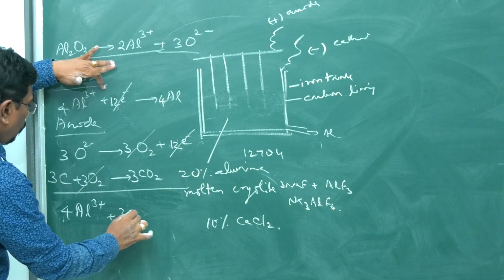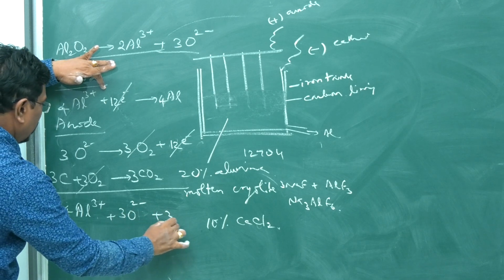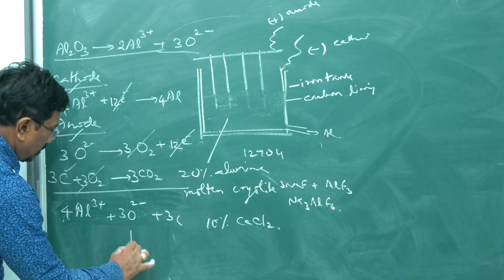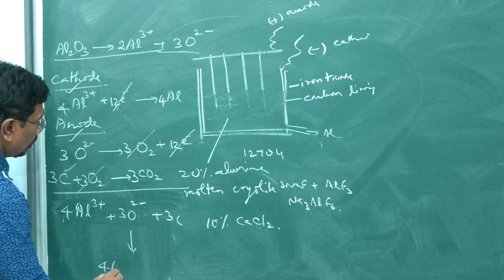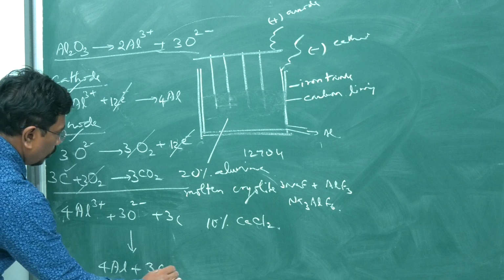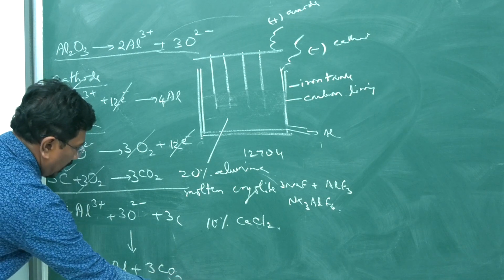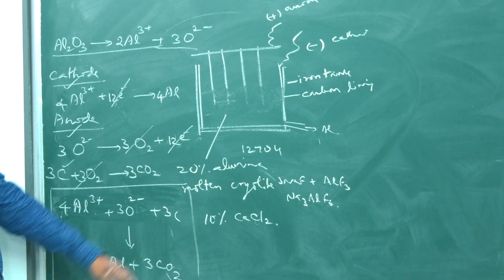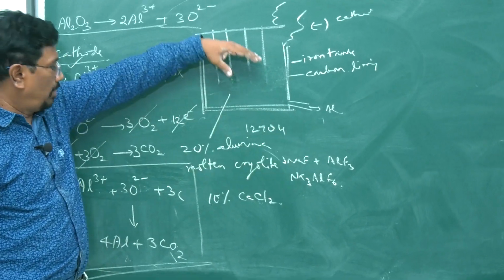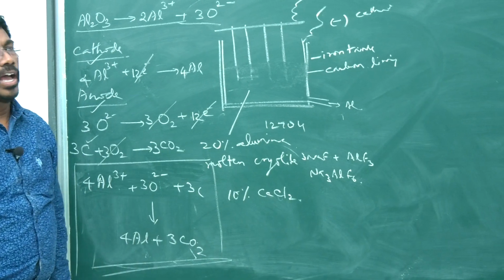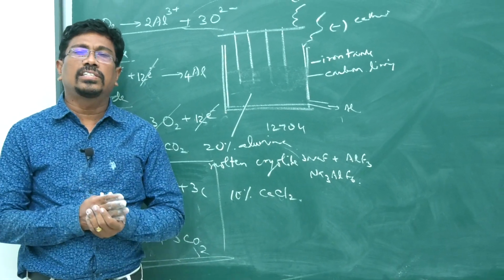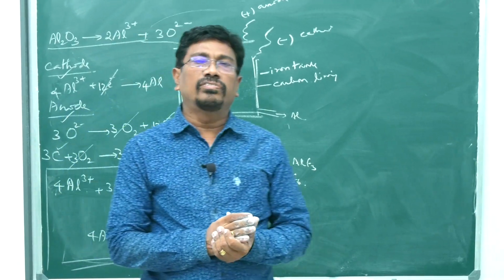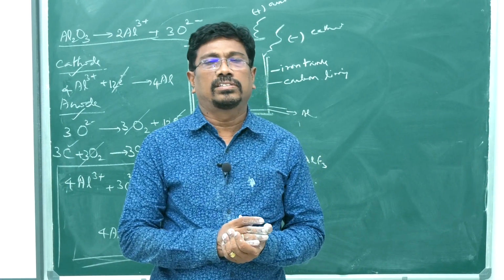So, 6O2- plus 3C gives 4Al plus 3CO2. That is the net reaction in the Hall-Héroult process. We will be getting aluminum here and carbon dioxide from the anode. So, that is how, using the electrochemical process, we extract metals. Thank you.